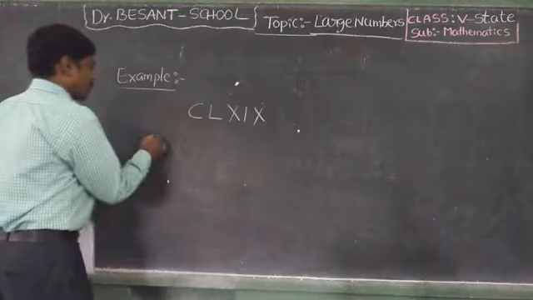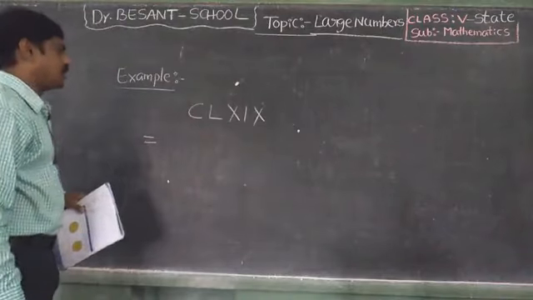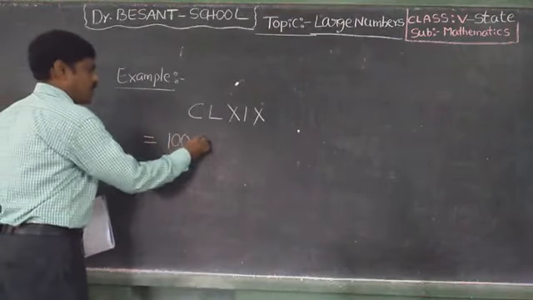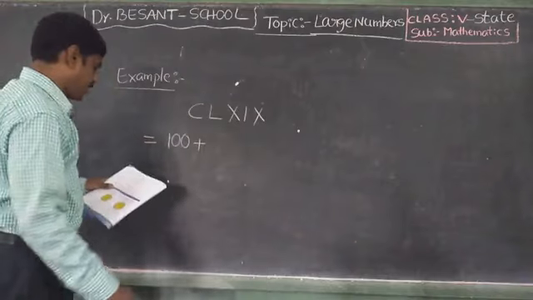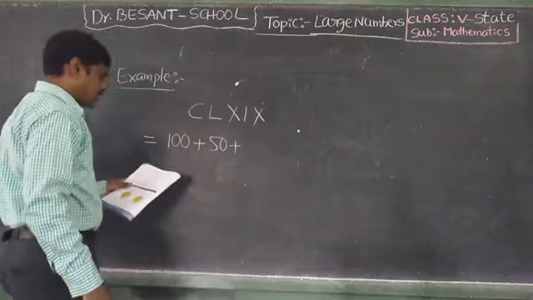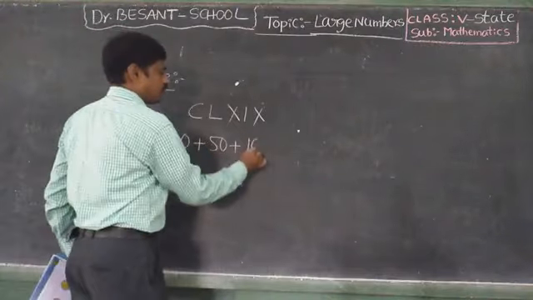Okay. C. What about C? 100. What about L? 50. What about X? 10. Next,